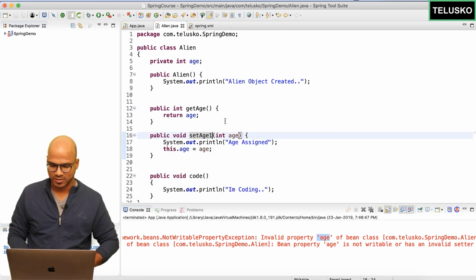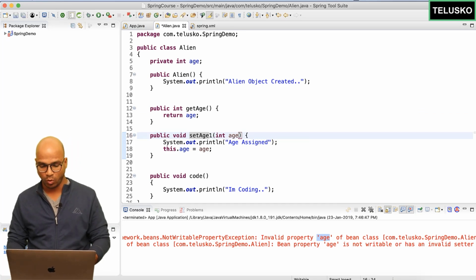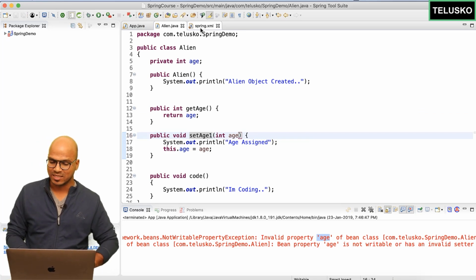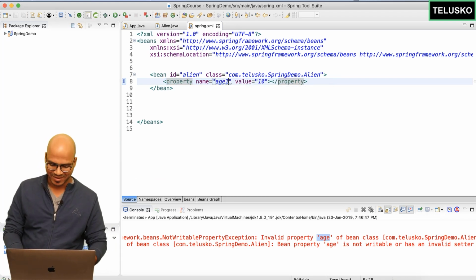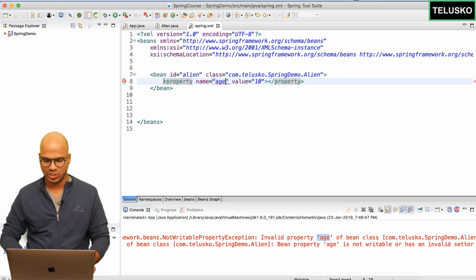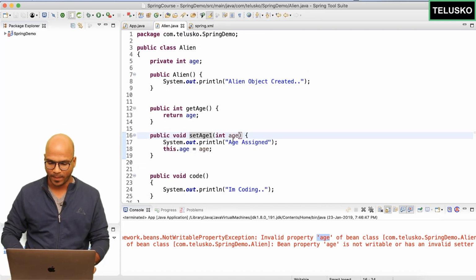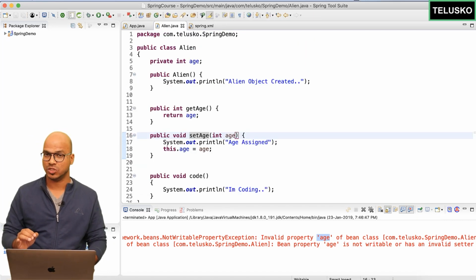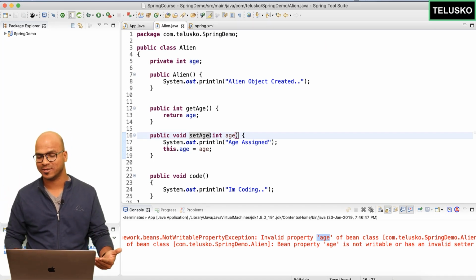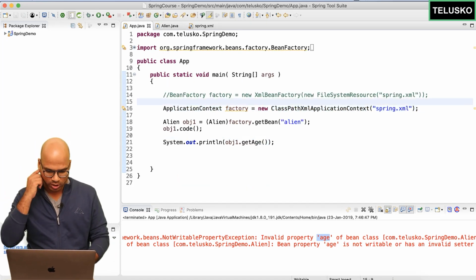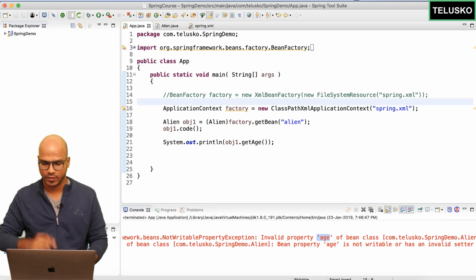The property we are using here is setAge1, right? Make sure that it is setAge. If you want to keep it setAge1, then in XML as well you have to say age1, and then it will work. Let's go back, and you can see if I say age, it is giving me an error. So let's go back to our code, and it's setAge. That's why set methods and get methods are so important in Spring. So that's about how you assign a default value.